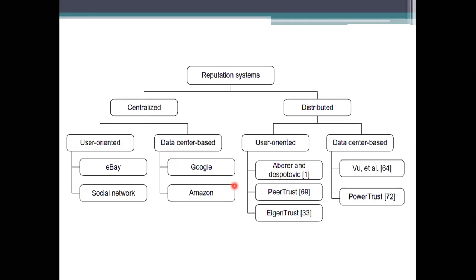Coming to the data center based one, they are not concentrating on a single user here. They are concentrating on the site being used. That means they will concentrate on Google or on Amazon, whatever they are representing. If we go for distributed systems, they use PeerTrust and EigenTrust, and all these things will go.